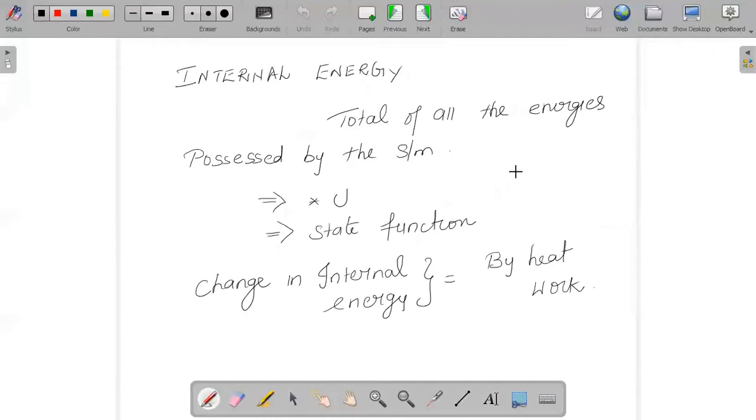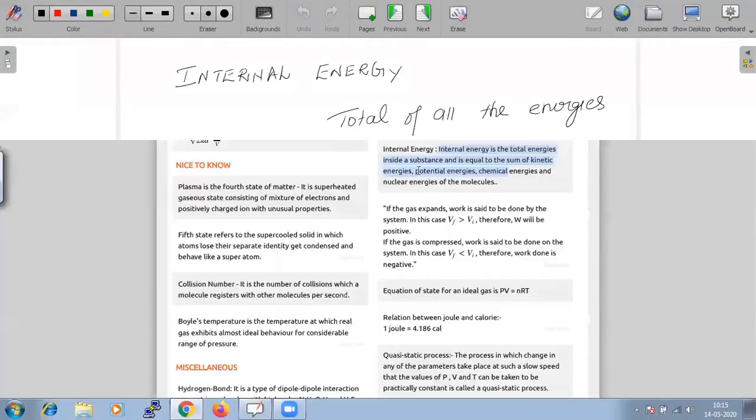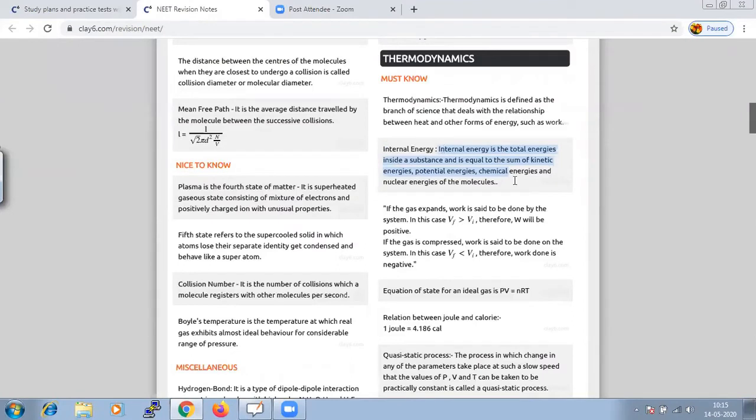And next, yes, we have to study internal energy in detail. As we discussed, internal energy is the total energy inside the substance, equal to the sum of all the energies existing inside. We all know that every substance possesses some energy from its origin.